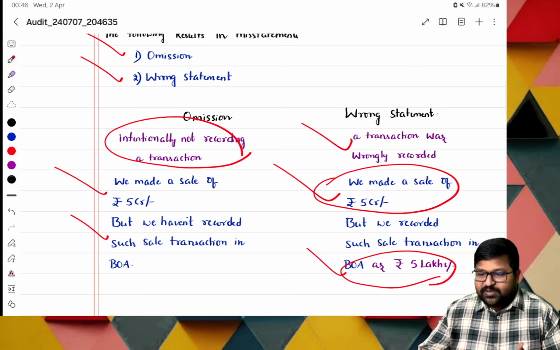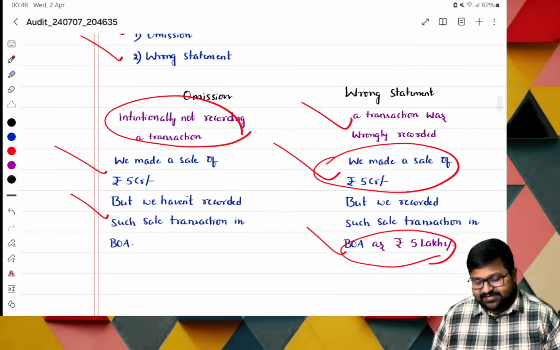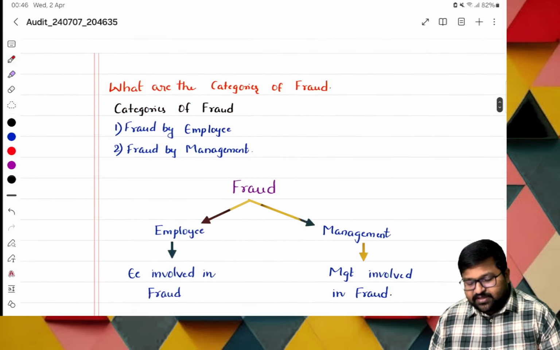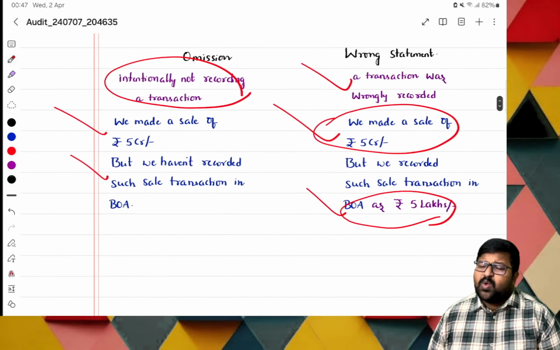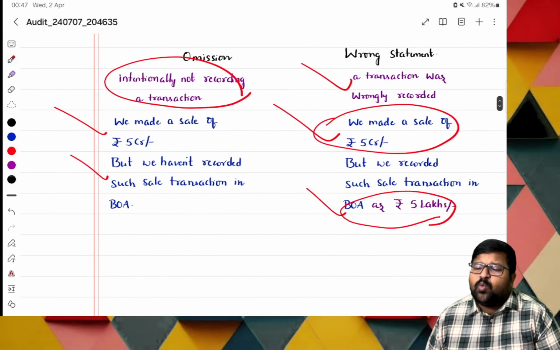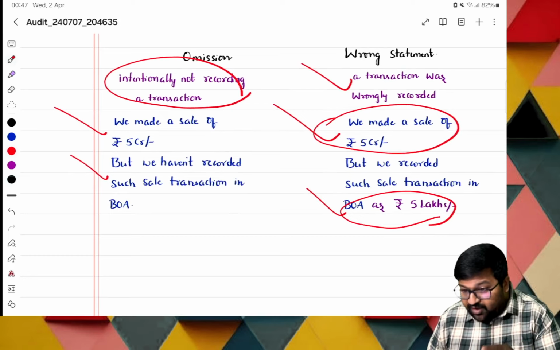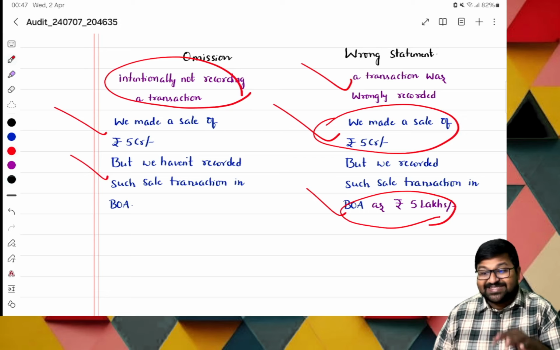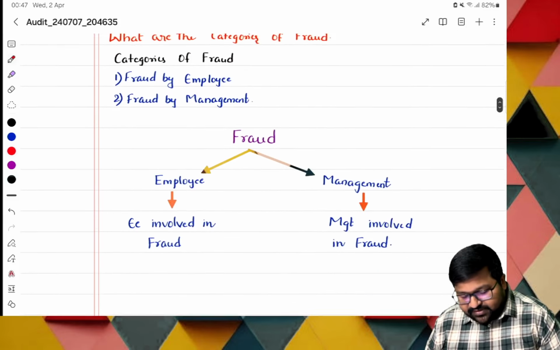5 crores is the amount incurred, but how much are we stating? 5 lakhs. That's the case. So these are the things, like what a misstatement is. But what is the reason for fraud and who can do the fraud? That is also important. Because of fraud, our financial statements are misstated or wrongly stated. So let us go with this.